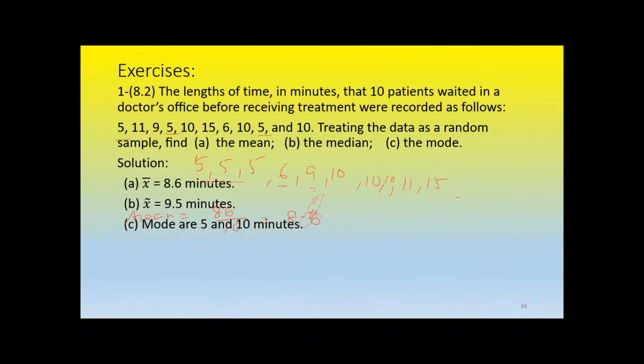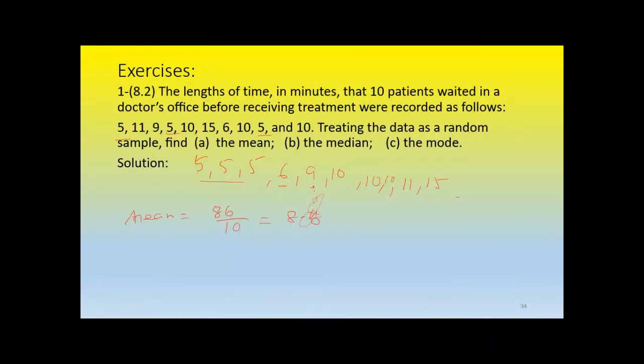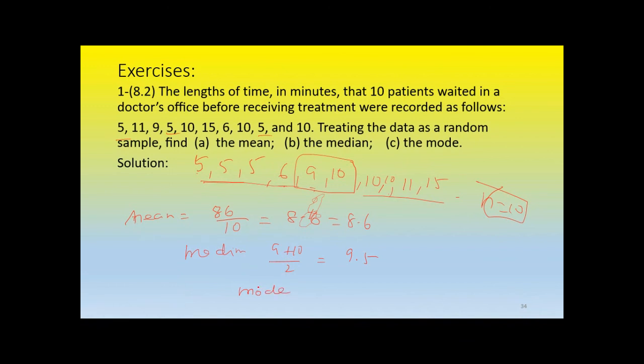And the median, the mid value. There are 10 elements, so n is even and there will be two mid values, the fifth and sixth. The median will be 9 plus 10 over 2, which is 9.5. The mean is 8.6. What is the mode? The most frequently appearing values are 10 and 5, so 5 and 10.